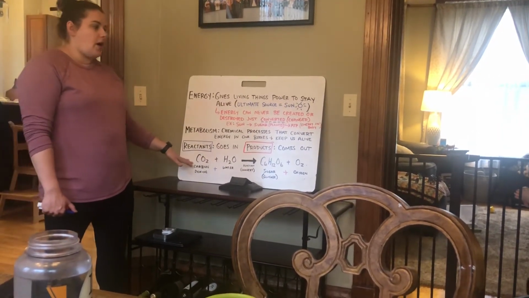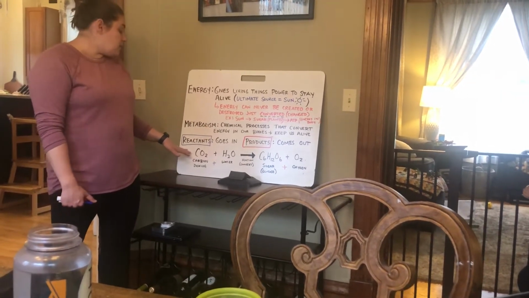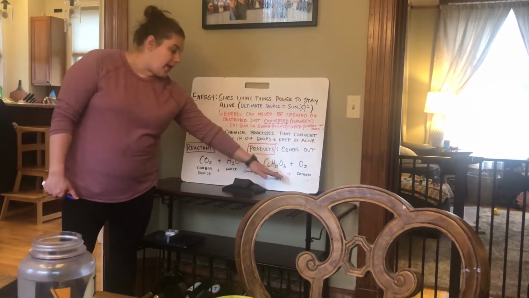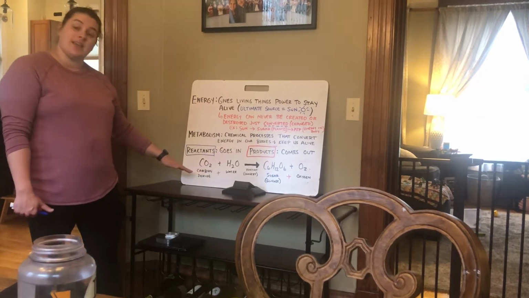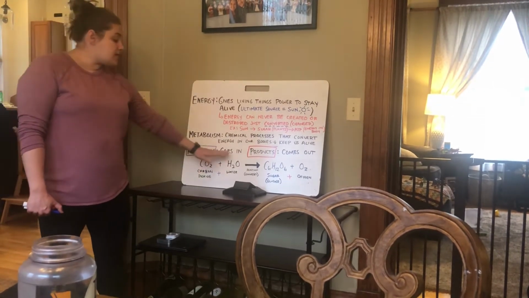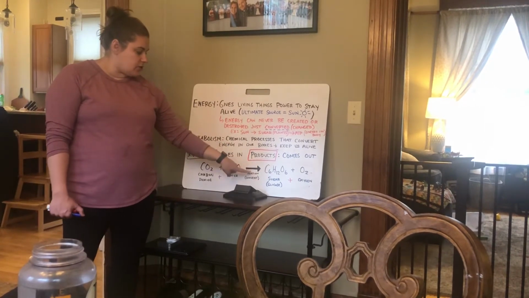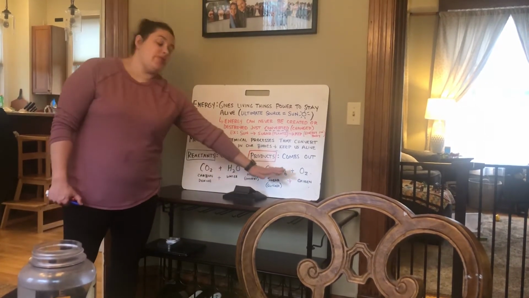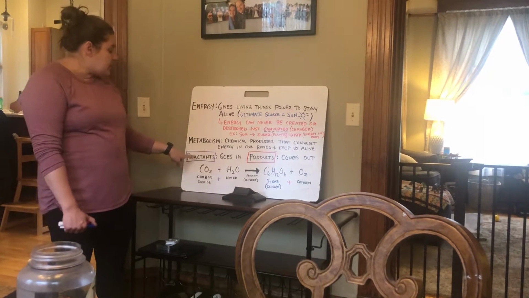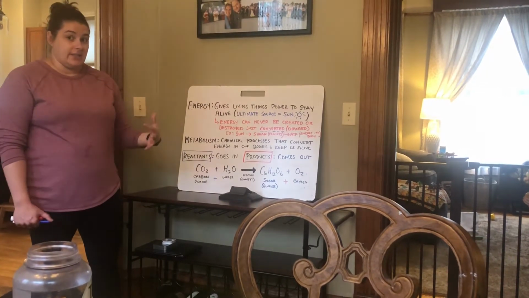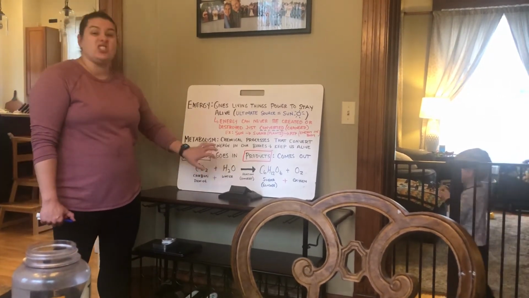Also, when we talk about energy in our body, sometimes we will talk about and show a chemical reaction, which looks like this. Things going in, then they are converted, or the reaction happens, which is represented by an arrow, and things coming out. The things that go in, we call the reactants. It means simply what we start with.